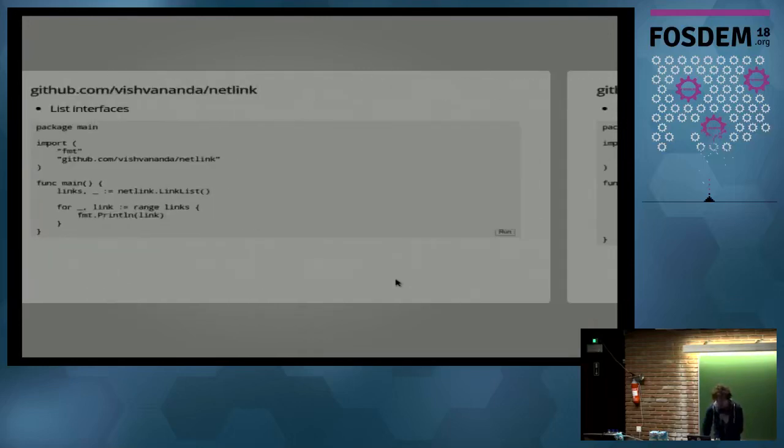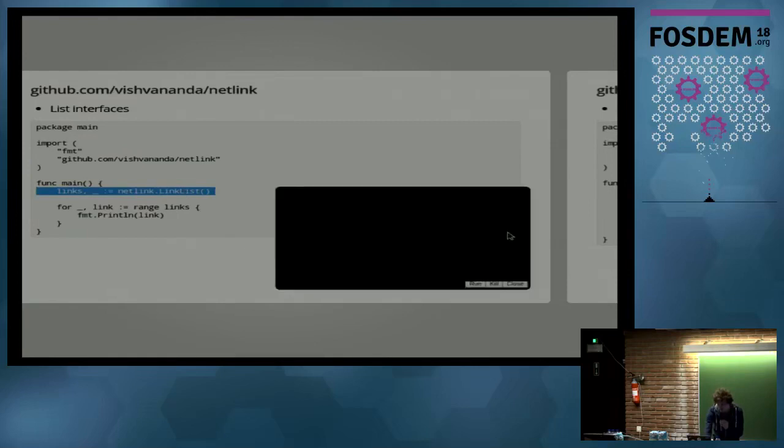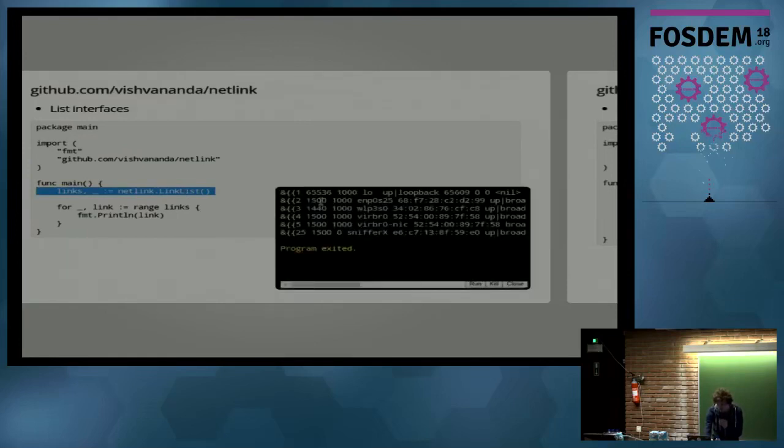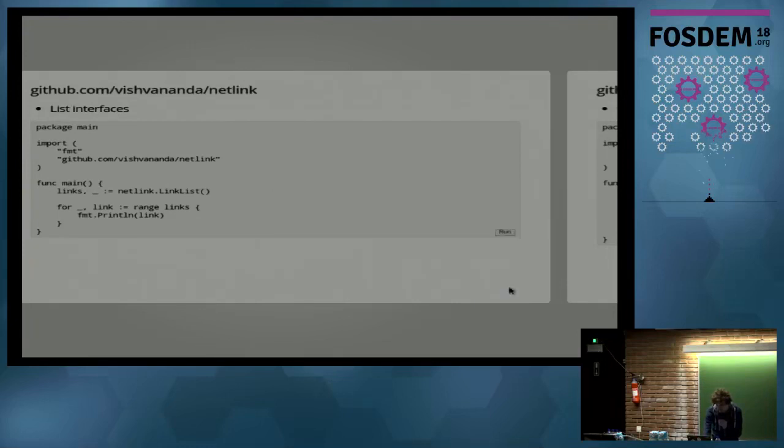We will start with something pretty simple here. I'm just importing the netlink library, and let's just list all links on the node. It's pretty simple, and I'm just printing out the dump objects. And you see here I have a local network, my Ethernet, my Wi-Fi, some virtual bridges, and here I have a sniffer0 device, which we'll use later on. So pretty simple to get it already.